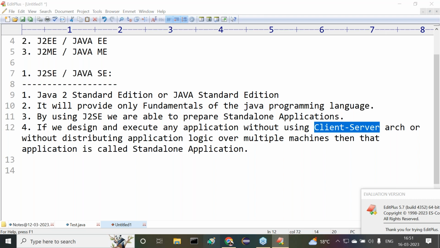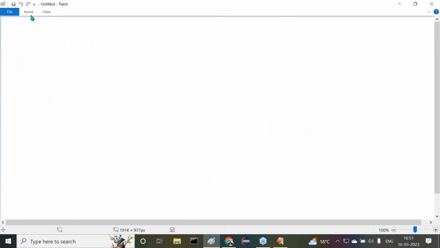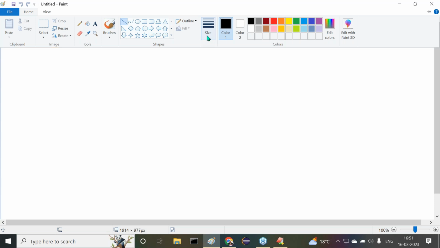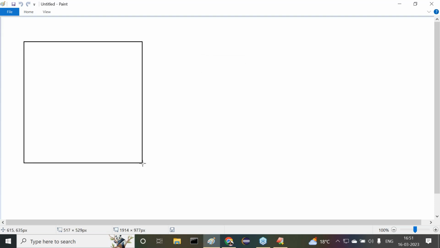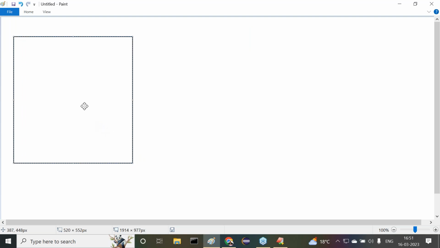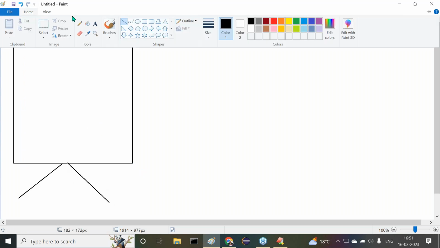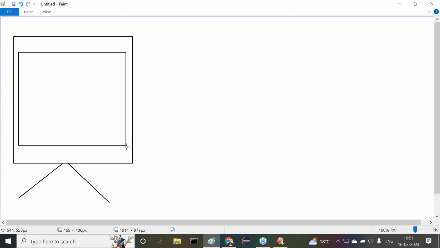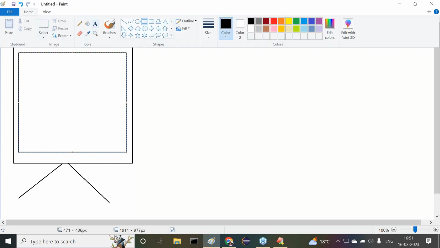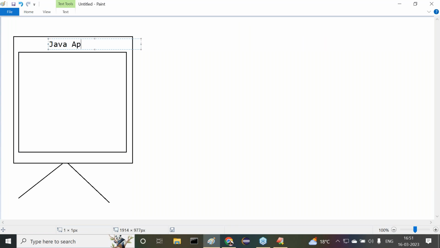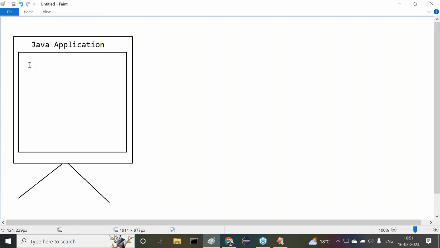Let's say this. I want to prepare some representation, by that you are able to get some clarity. All of you observe carefully. Now, this is a computer. Within the single computer, I'm going to prepare this Java application. This is the Java application. Inside this Java application,